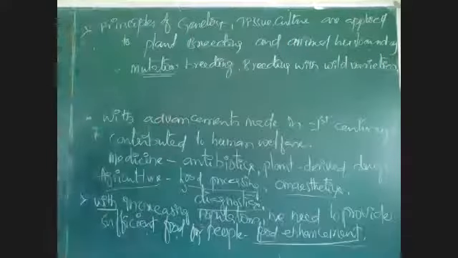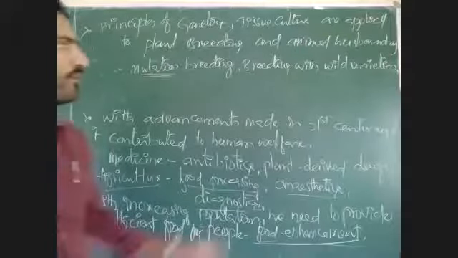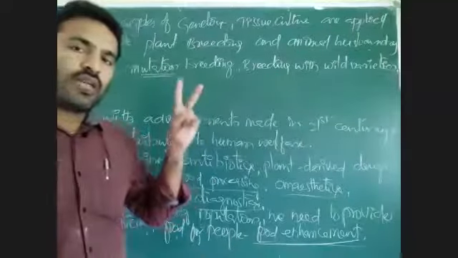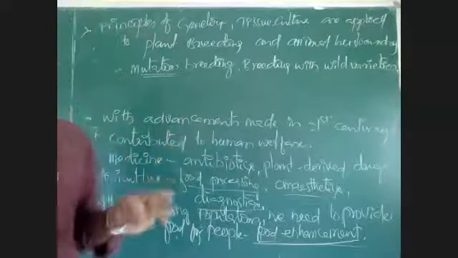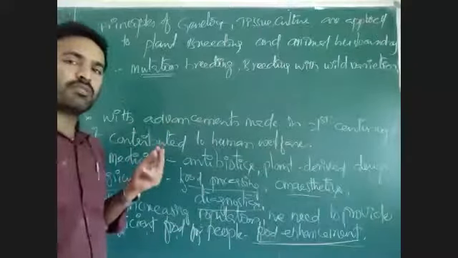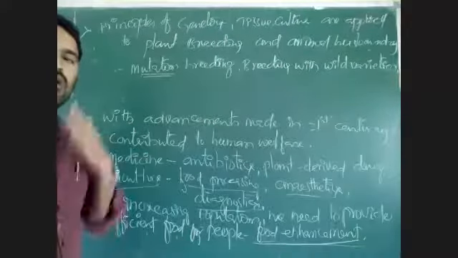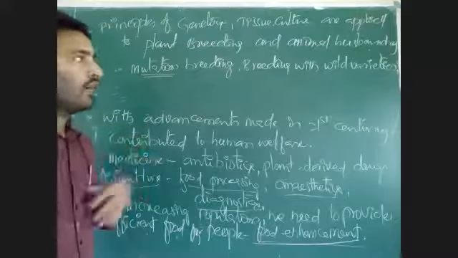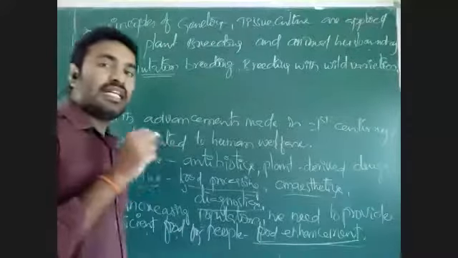This is the principle of genetics related to DNA. What is a wild variety? A variety, I told you, if expression of a character takes place at any condition, then it is called dominance. If a character is not expressed all the time, then it is called a recessive condition. That dominance and recessiveness we can see in another chapter. But if a character's DNA is expressing at any condition, then it is called a wild variety.